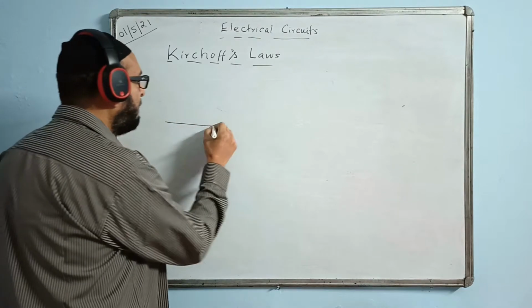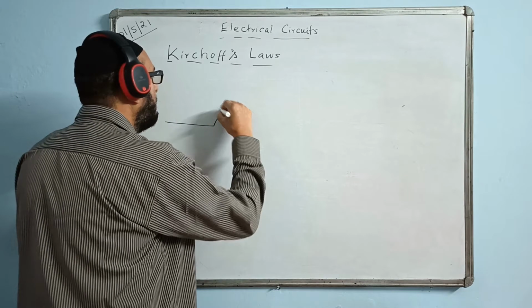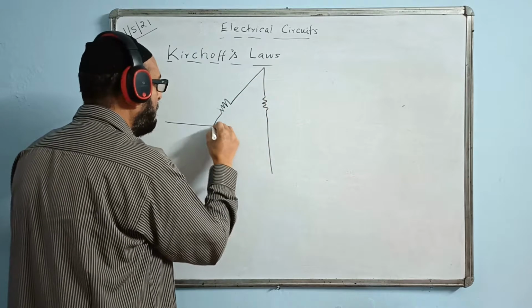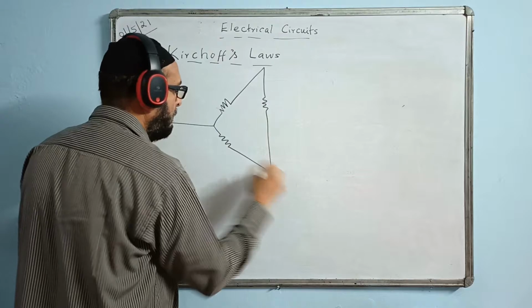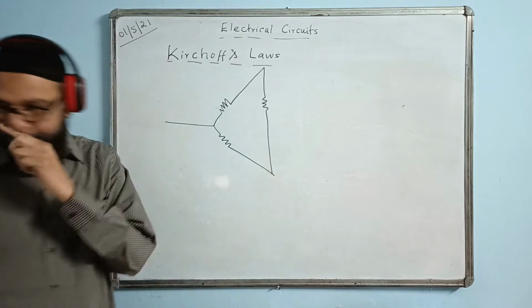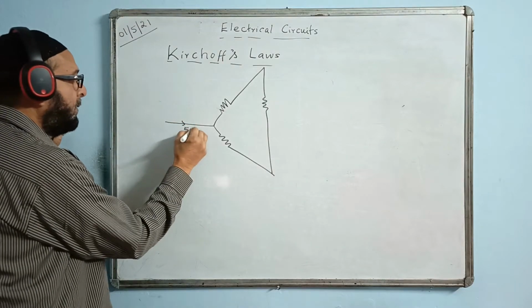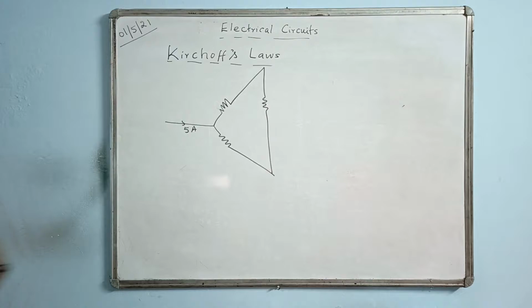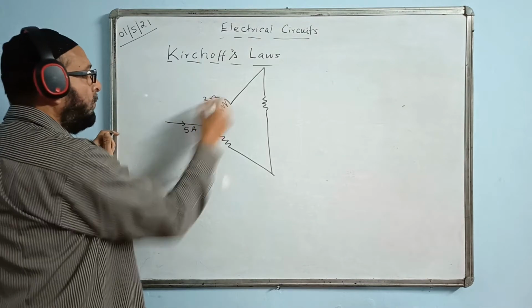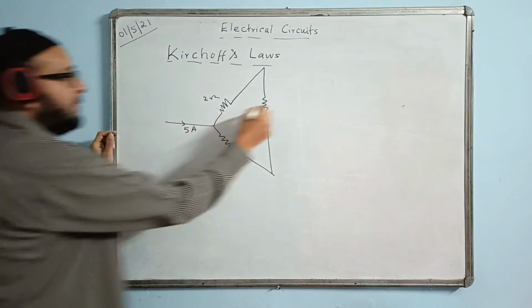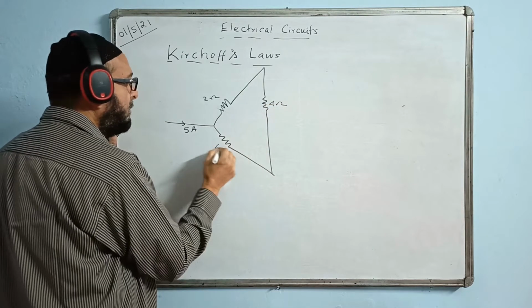They are showing a part of circuit like this. This is 5 ampere. This is 2 ohm. This is 4 ohm. This is 6 ohm.